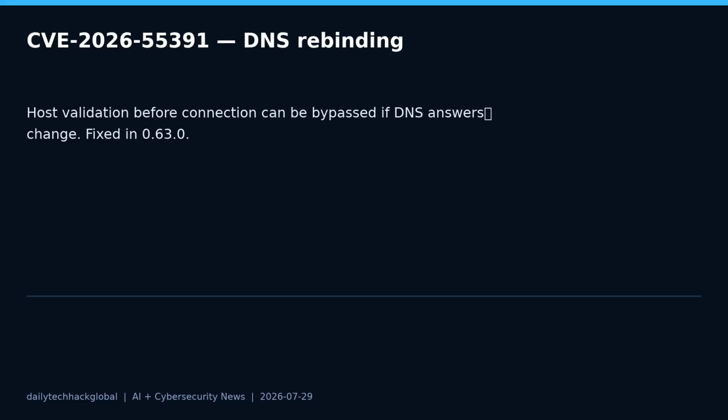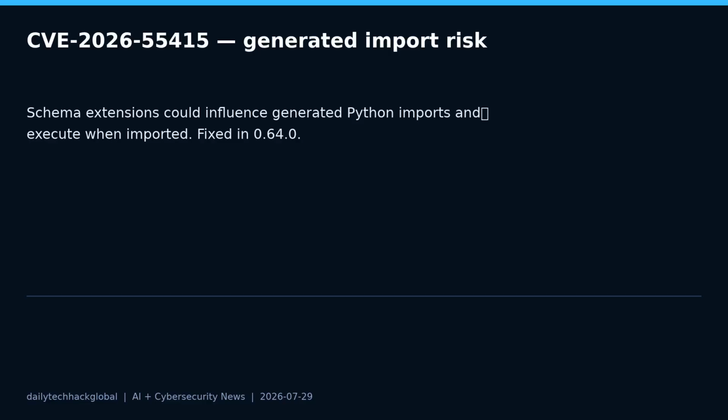This is a strong reminder that generated code is still code. If your workflow fetches a third-party schema, generates Python, and then imports that output automatically in tests or services, you have a supply chain path. Pin datamodel-code-generator to 0.64.0 or later, review generated diffs, and separate generation from execution.